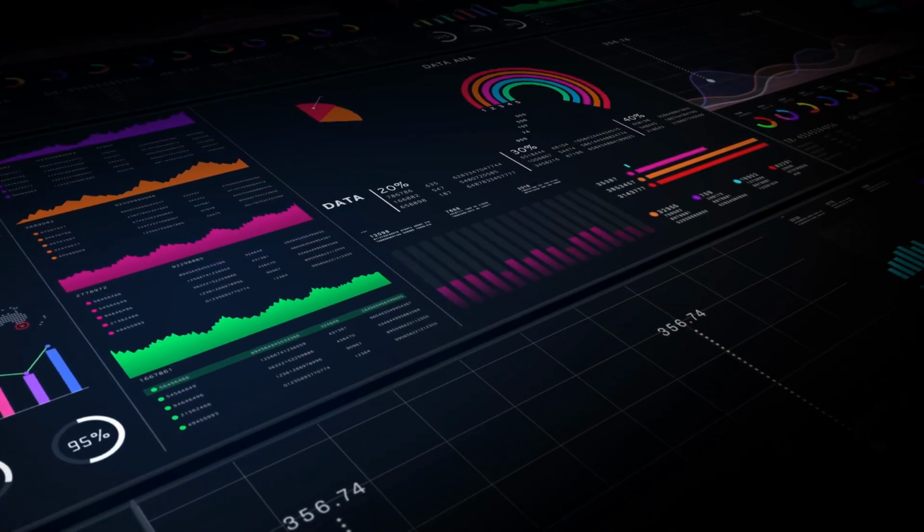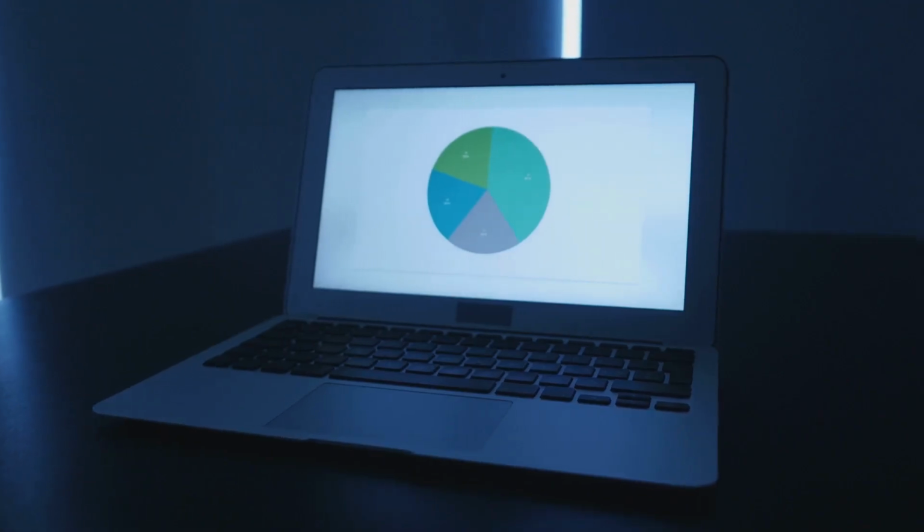Section 2. Step 1. Google Trends. The first tool is Google Trends. You can use Google Trends to see what topics are rising in popularity right now. This is one of the easiest ways to predict future YouTube demand. Here's how to use it.